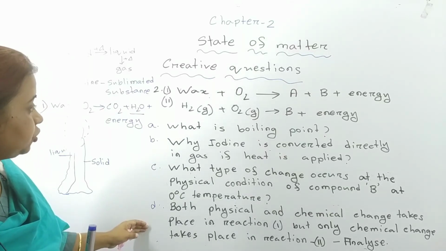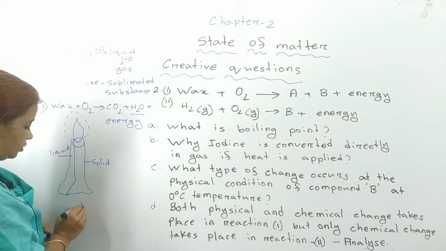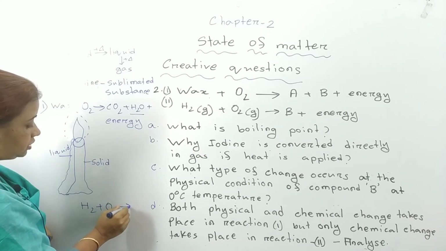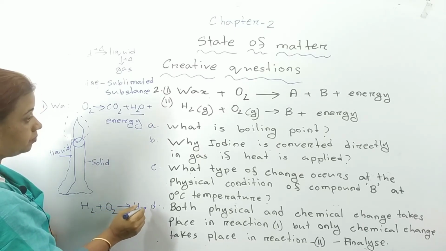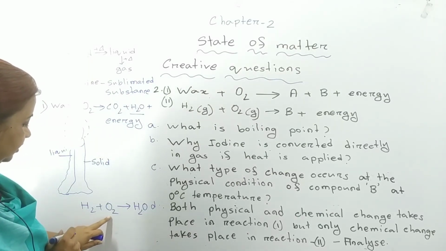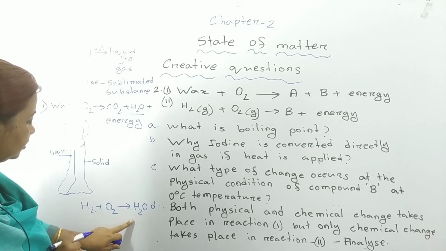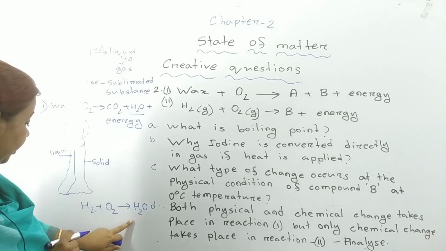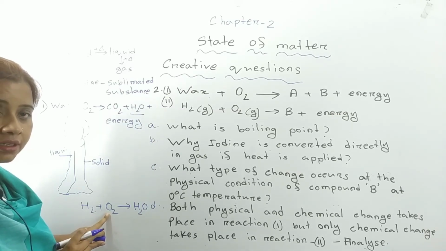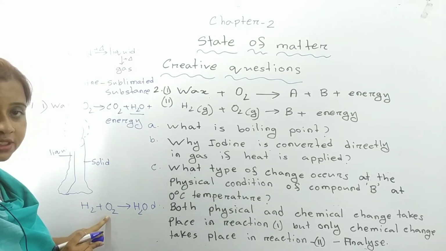But in case of reaction 2, H2 plus O2 equals water. Hydrogen and oxygen are combining and producing water. After producing water, it is not possible to get back hydrogen and oxygen again except by electrolysis, so it is a permanent change.